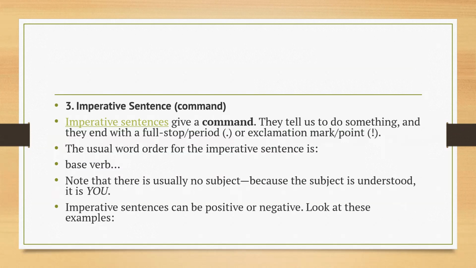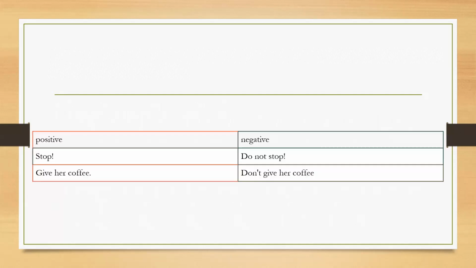Imperative sentences give a command. They tell us to do something and they end with a full stop or period. The usual word order for an imperative sentence is base verb. So note that there is usually no subject because the subject is understood, it is you. So imperative sentences can be positive or negative. Stop, do not stop. Give her copy, don't give her copy.